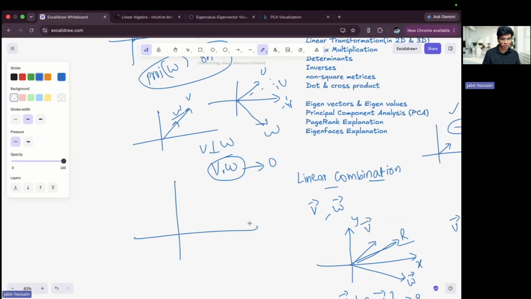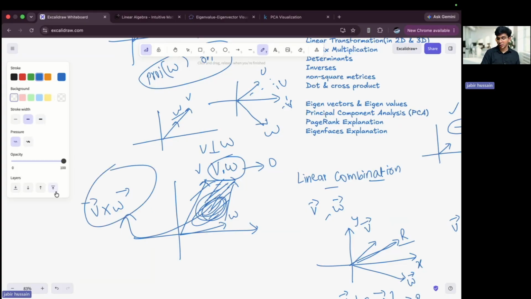Now, talking about cross product. Let's say I have a vector V and a vector W. When I write V cross W, what I'm trying to do is take vector V, move it and put it on top of W. Similarly, take vector W, move it and put it on top of V. Whatever area gets occupied, this area is known as V cross W. Okay, and you can practice numericals after that.